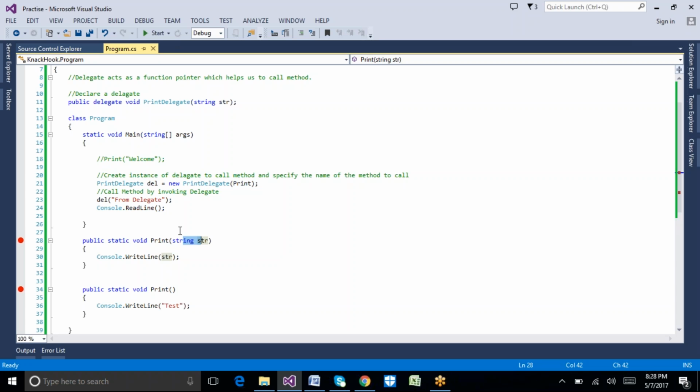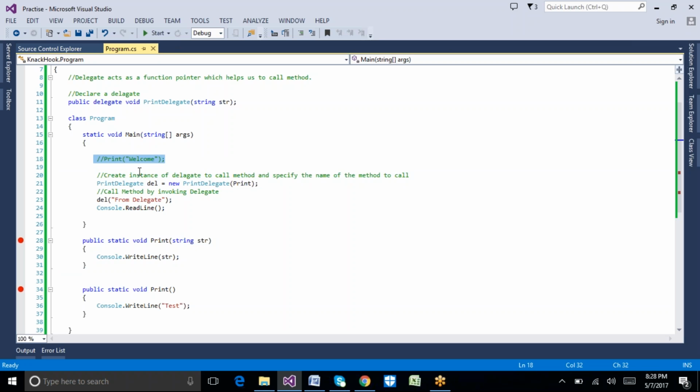So that is the purpose of a delegate here. We are using this intermediate delegate object to call this print method. Instead of doing this, I can directly call my method by simply calling it with the method name itself.